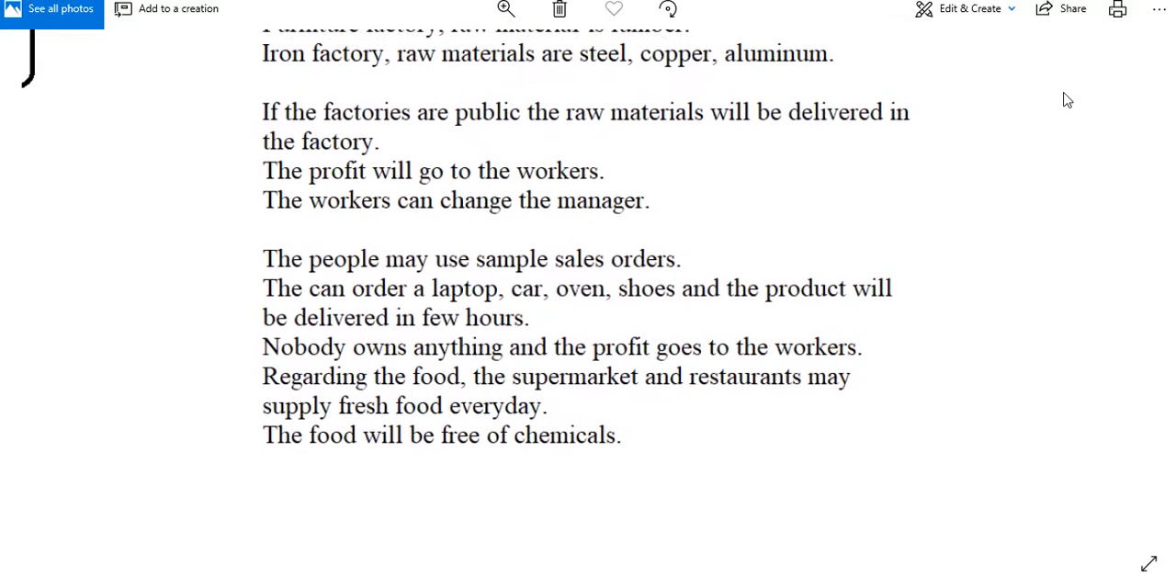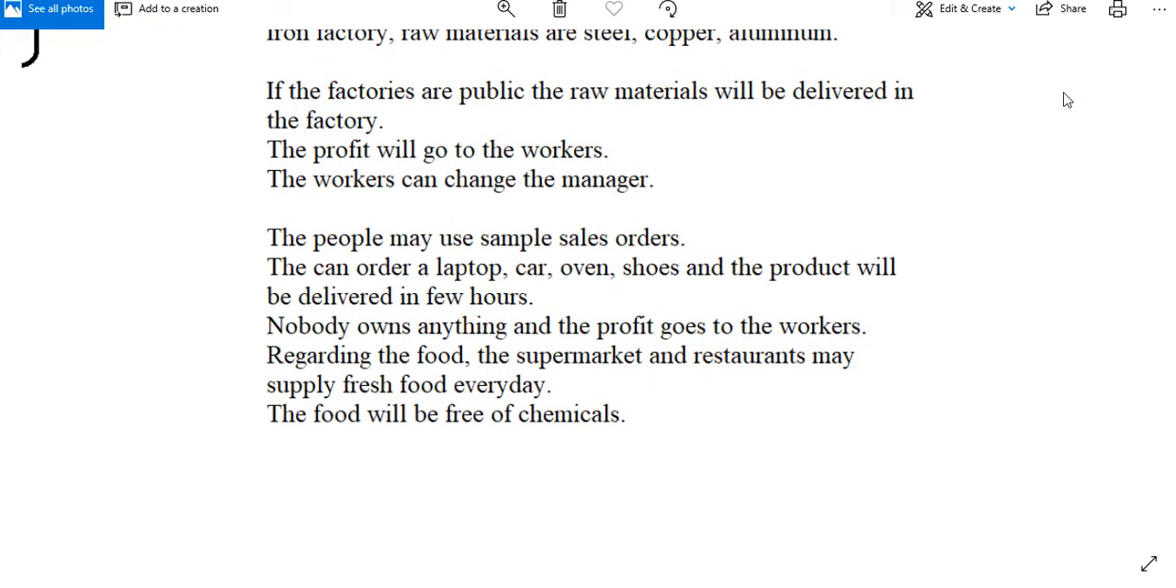If the factories are public, the raw materials will be delivered in the factory. The profit will go to the workers. The workers can change the manager. The people may use sample sales orders. They can order laptop, car, oven, shoes, and the products will be delivered in a few hours. Nobody owns anything and the profit goes to the workers.